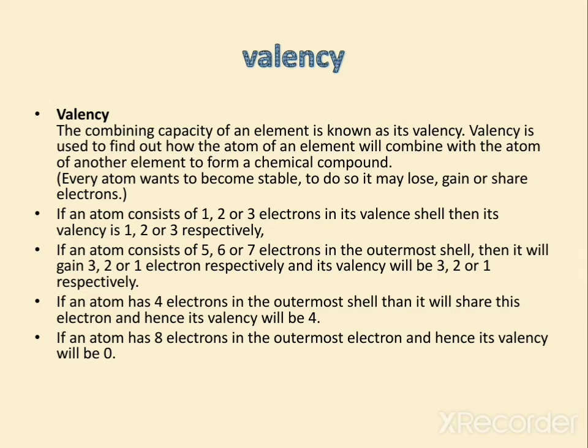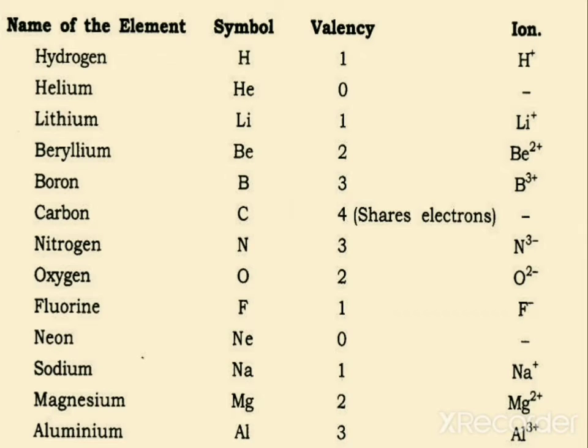In the fourth chapter, the structure of atom chapter, you will be able to find valencies easily. For now, we have a table of common valencies. You just need to learn the chart until chapter 4 starts; then you will be able to find the valency within a second.